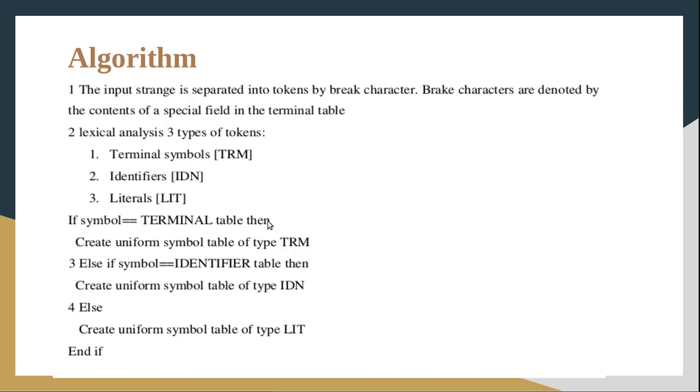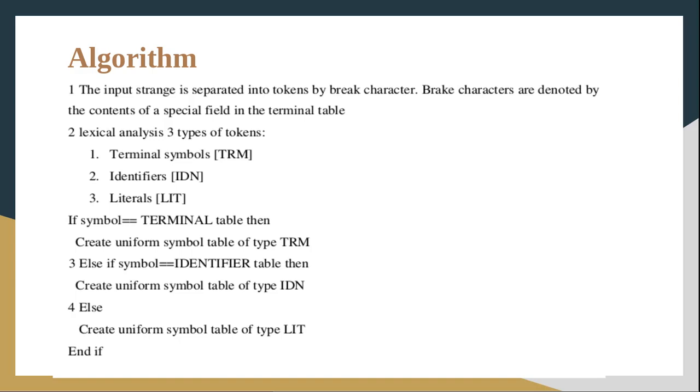If there is a match, we make an entry for that terminal symbol in the uniform symbol table, with class TRM and the index of that token in the TRM table. If it is not a terminal symbol, then we have to check whether it is an identifier or a literal.